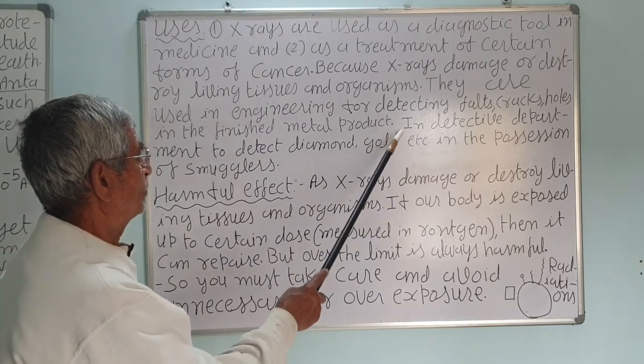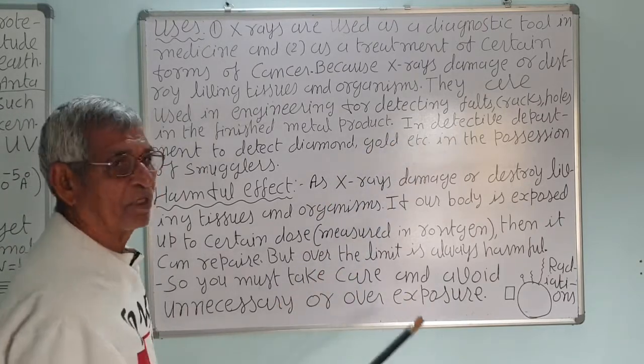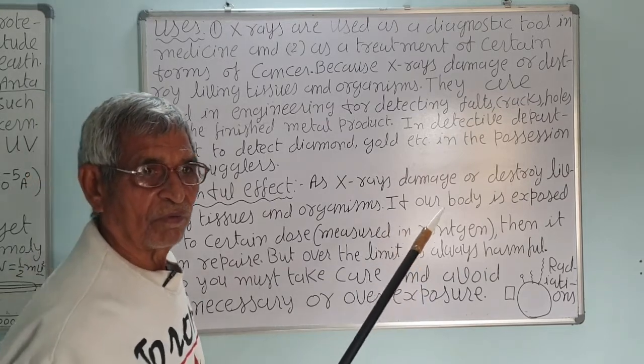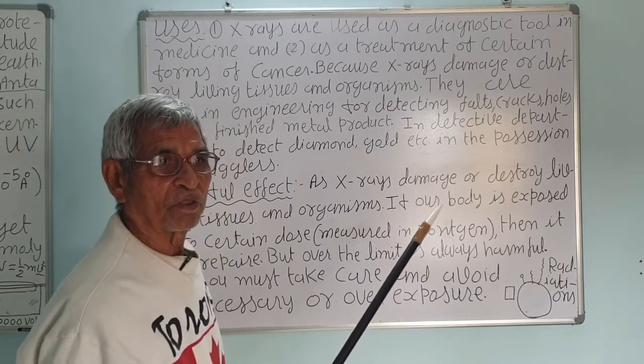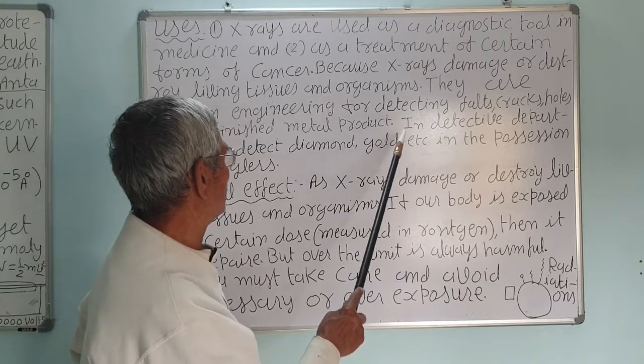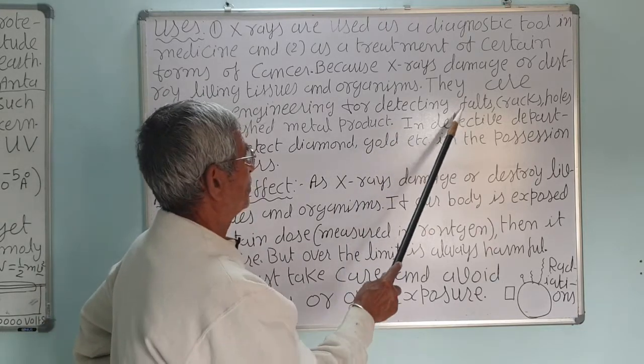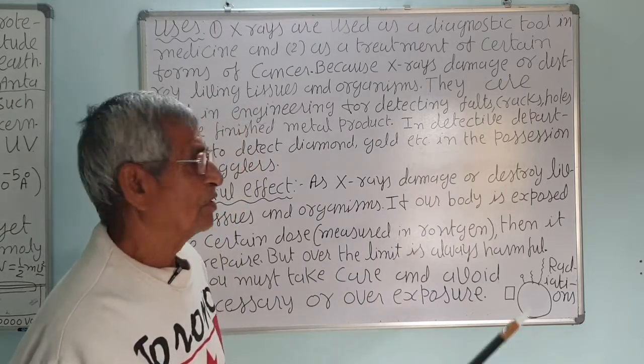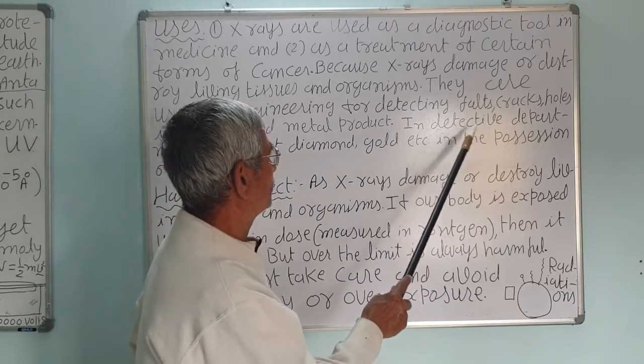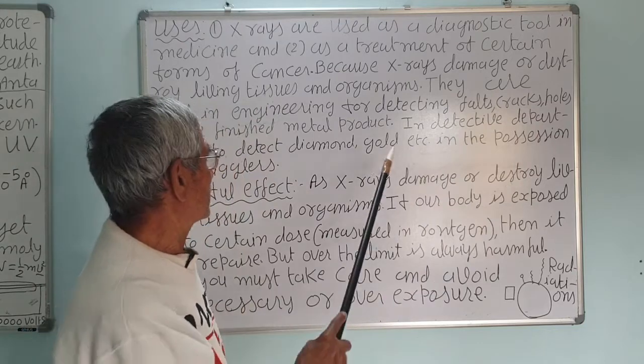This way you can detect faults in certain machines of an aeroplane or car, and they need very careful finishing. There should not be any fault, otherwise it may cause an accident. So these are to be checked by X-ray.